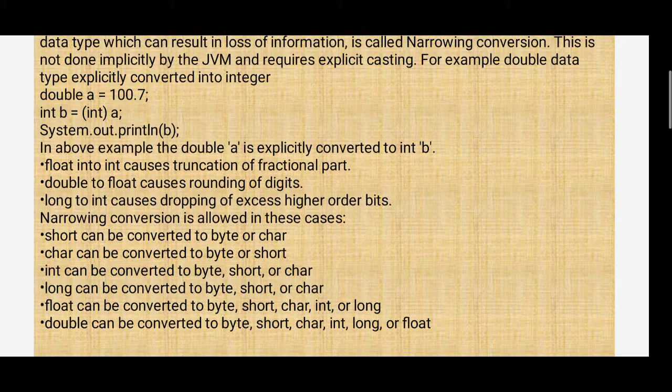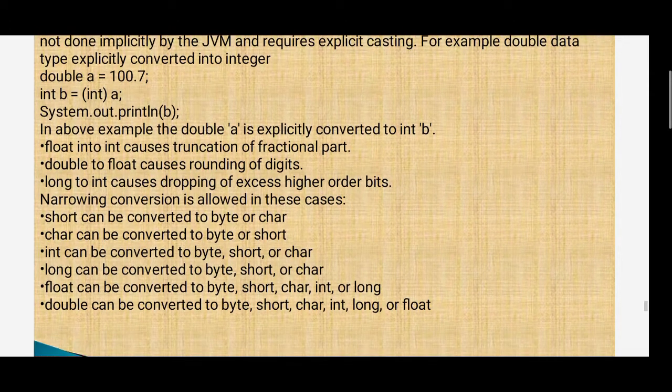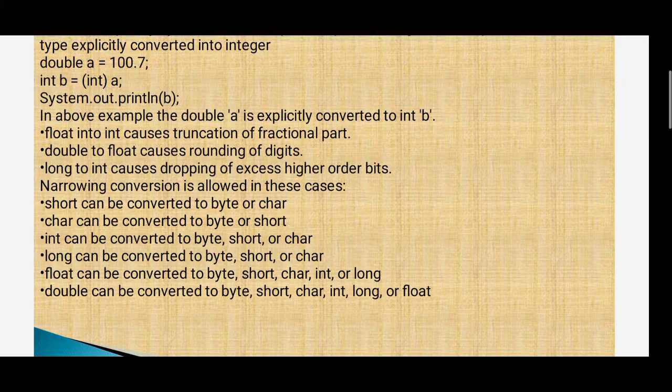Float to integer causes truncation of the fractional part. Double to float causes rounding of digits. Long to int causes dropping of excess higher order bits.